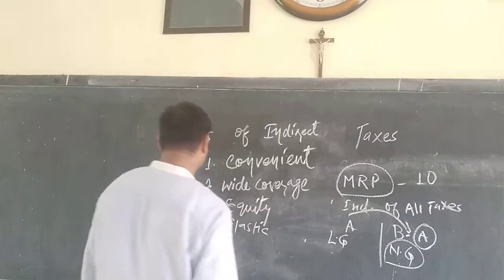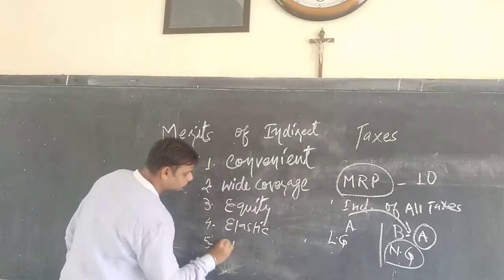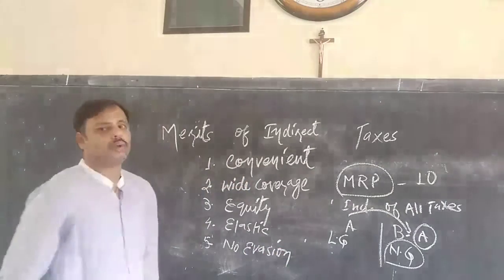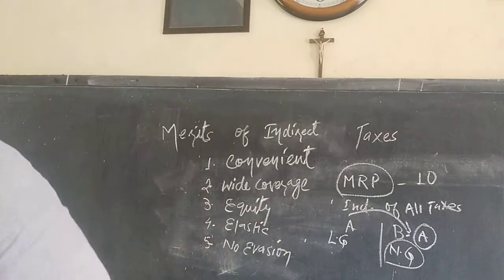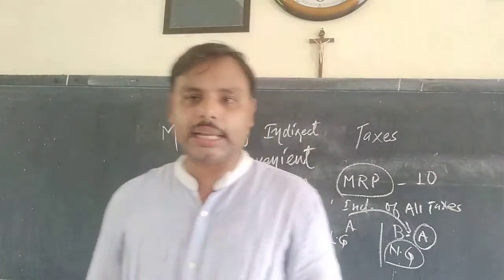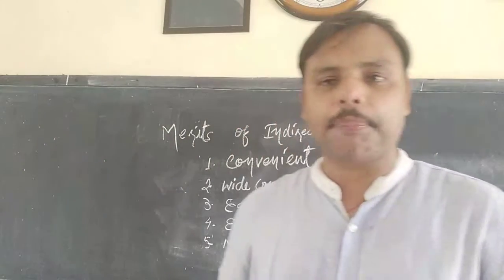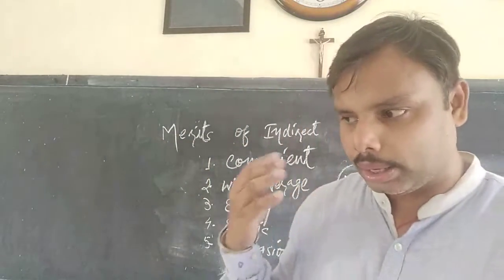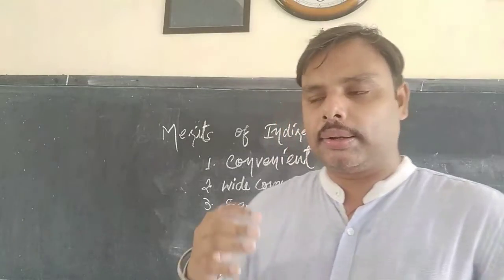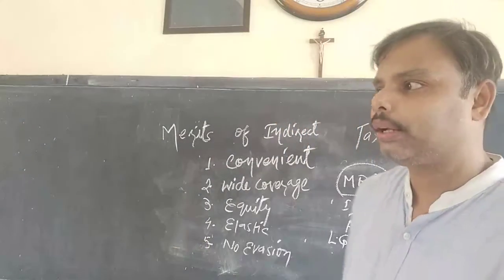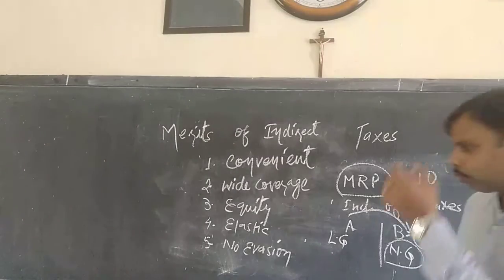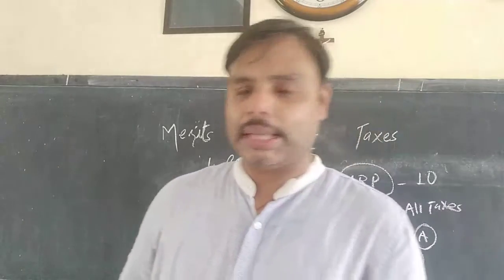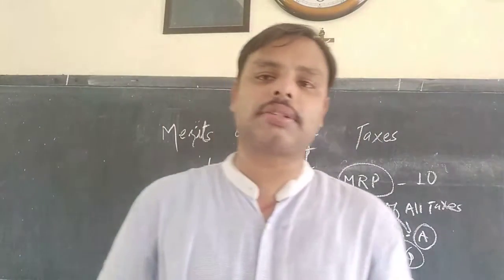Fifth is no evasion, like the case of direct tax. Direct tax had a possibility of evasion, that there were chances that people could shift to other goods or could avoid paying taxes for some time. But in case of indirect taxes, the consumer or the taxpayer does not have an option of evading. They cannot postpone this, they cannot shift this, they cannot avoid this.